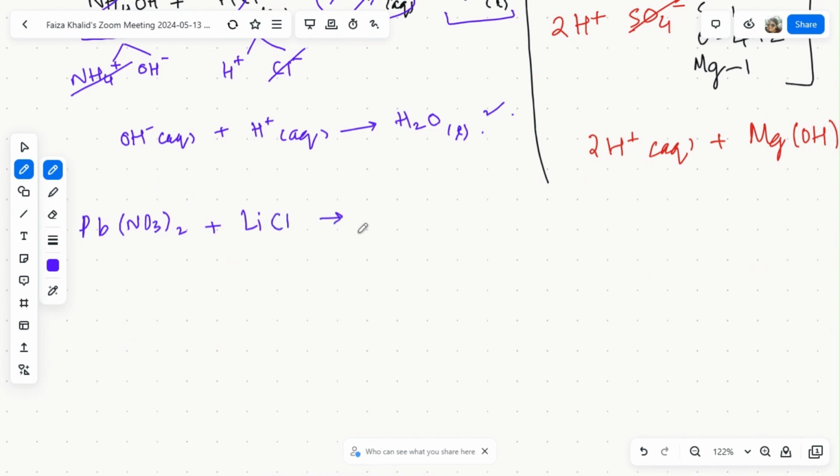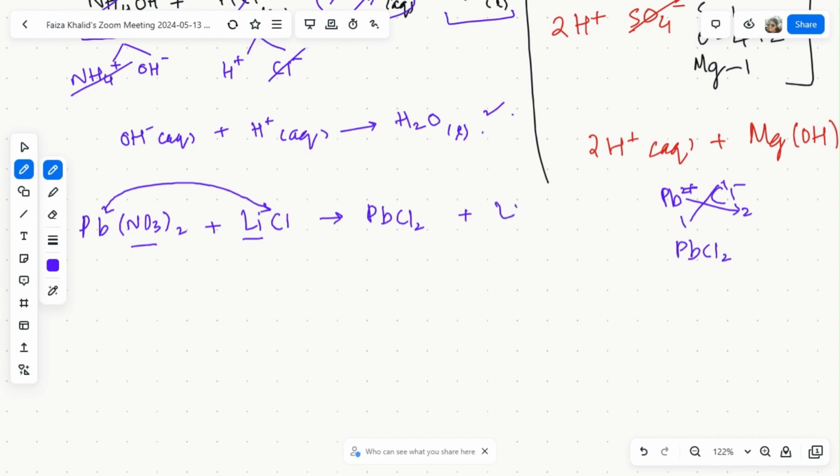They won't ask you to form this chemical equation because this is what you learn in class 10. So maybe just equation balancing can come like that. Anyways, now look, if I want these two to pair up, how would I write? I would write Pb positive 2 and Cl negative 1. So 2 goes here, 1 goes here, and this is PbCl2, right? And then this is lithium and this is nitrate.